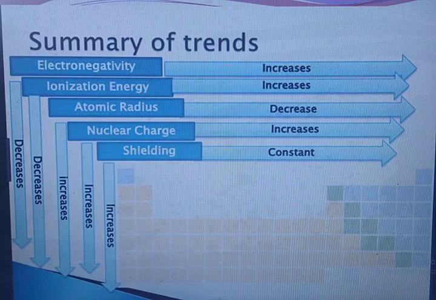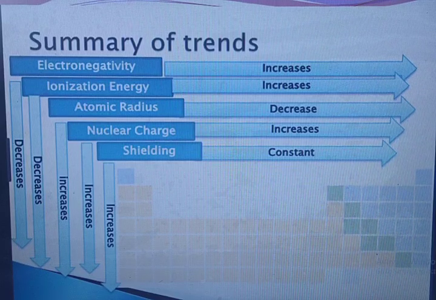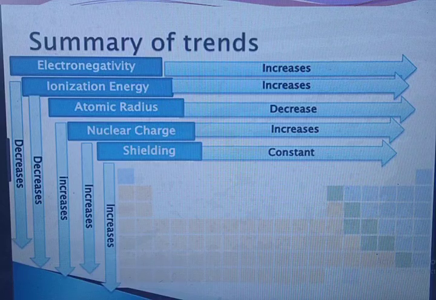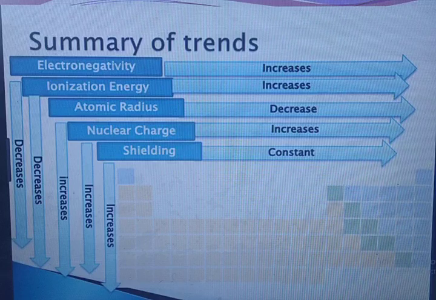To remember the summary of trends, as I have written: electronegativity increases from left to right in a period, ionization energy increases from left to right in a period, atomic radius decreases from left to right in a period, nuclear charge increases from left to right in a period, and the shielding effect is constant from left to right in a period.